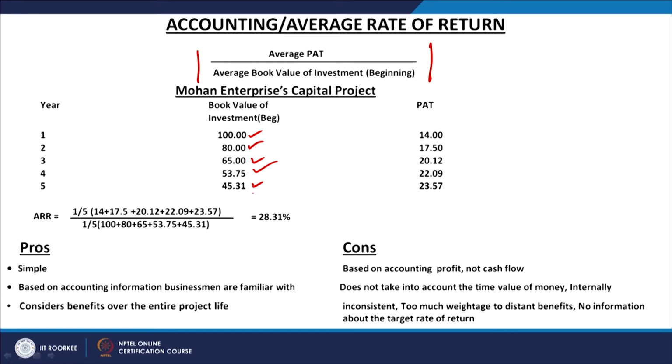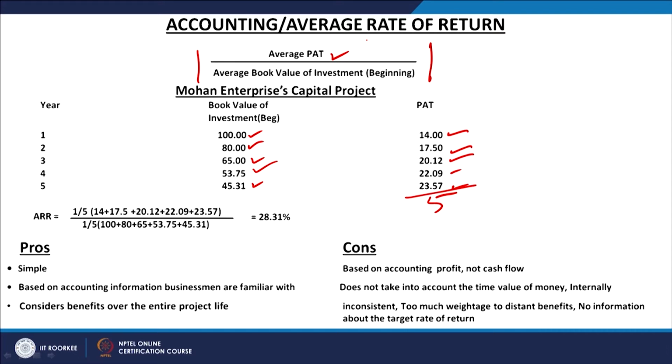So, that will be called the average investment, and then we have calculated the PAT for year 1 and years 2, 3, 4 and 5. This PAT is available. So, if you divide this PAT by 5, you can calculate the average PAT, right. This is a requirement of the model: average profit after tax, and average book value of investment, taking the investment at the beginning of the year.